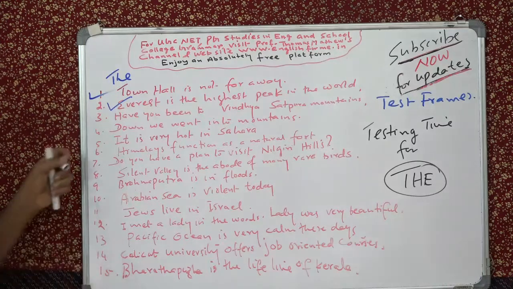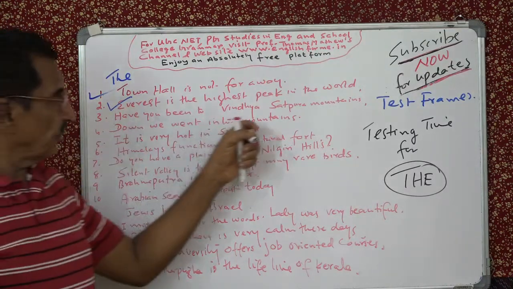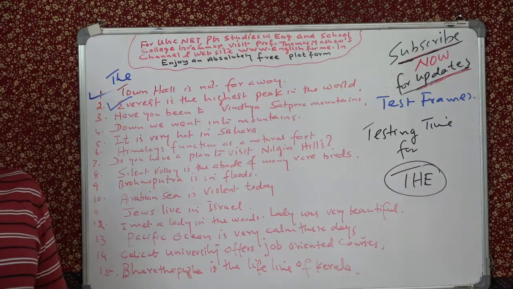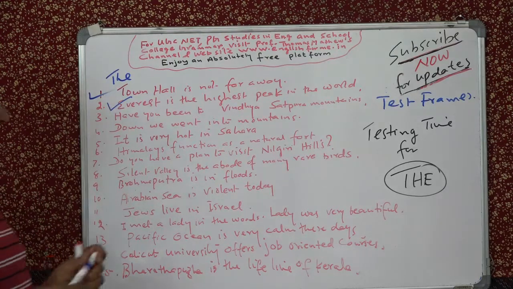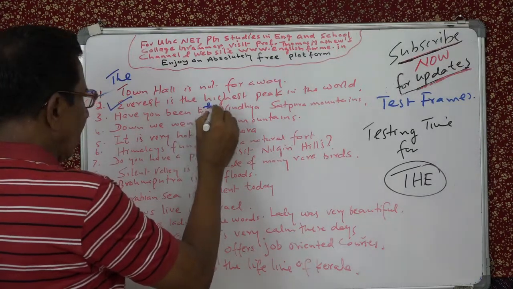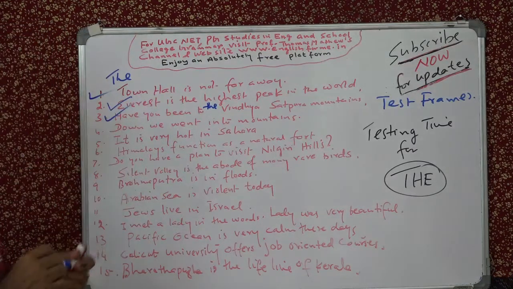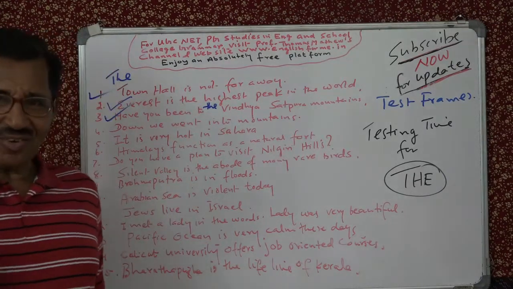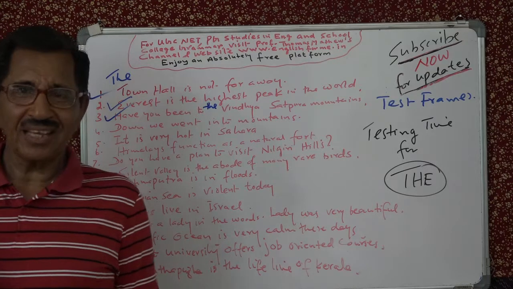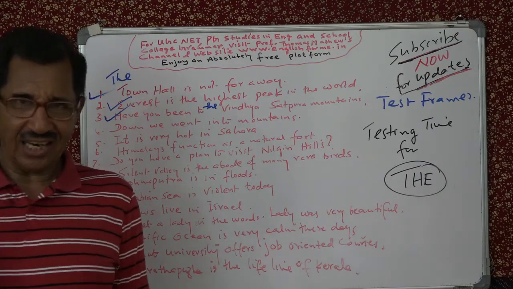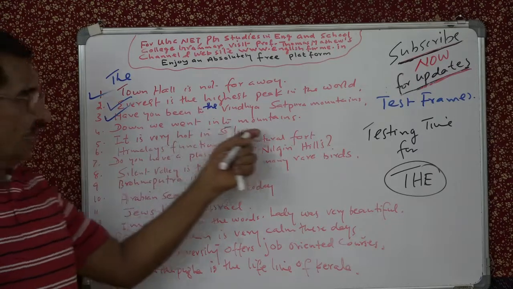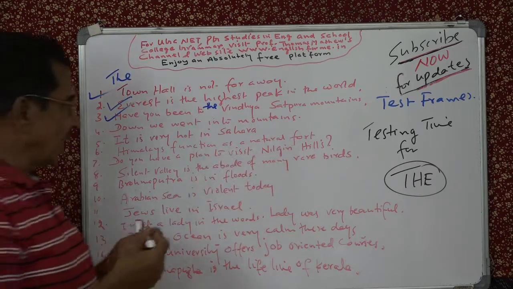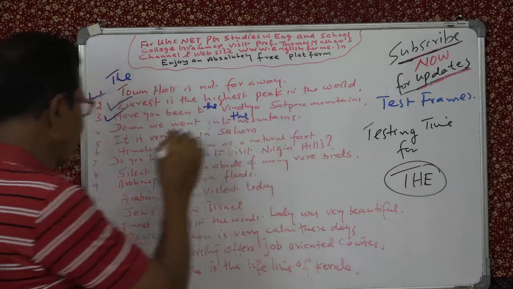Understand? And now the third sentence you can see, have you been to Vindhya Satpura mountains? There you have to use the, because Vindhya Satpura mountains is a range of mountains. So here you have to say, to the Vindhya Satpura mountains. Down we went into the mountains. Oh sorry, I already said that. That is a famous line from the poem, T.S. Eliot's The Waste Land. He said, down we went into the mountains. If it is mountain, there is no need of using the. But here it is into the mountains. Down we went into the mountains.